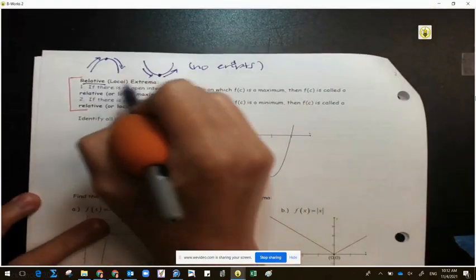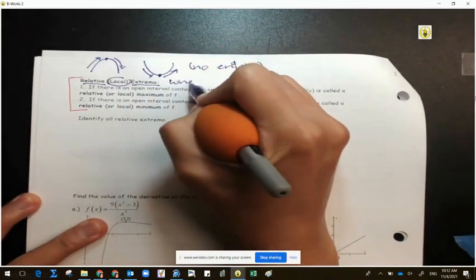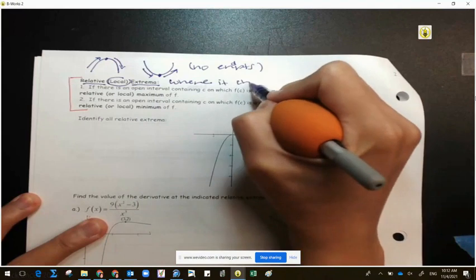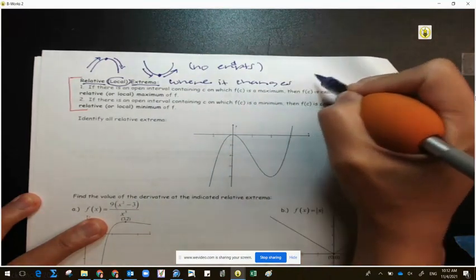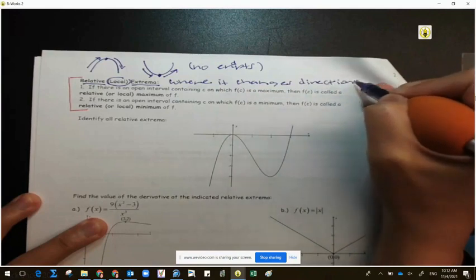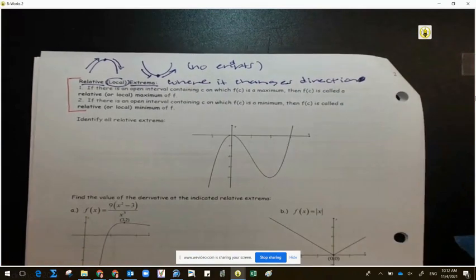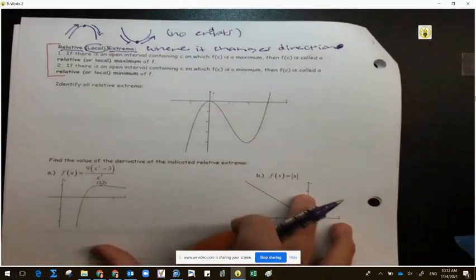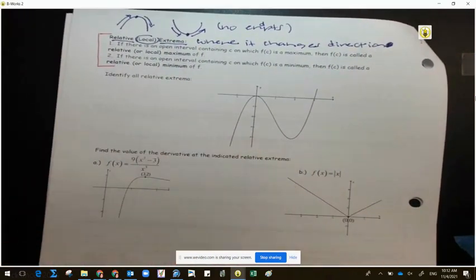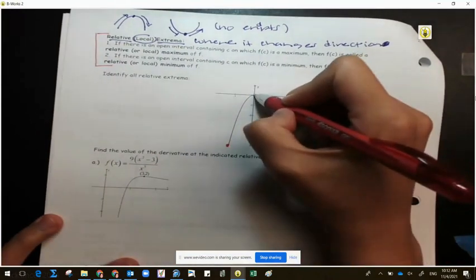So specifically, the relative extrema, which is also called a local extrema, is where it changes directions, just like the picture that I just made right above. Xavier, write this down. Changes direction. So let's look at our picture directly below, and let's put our dots at the extreme points.